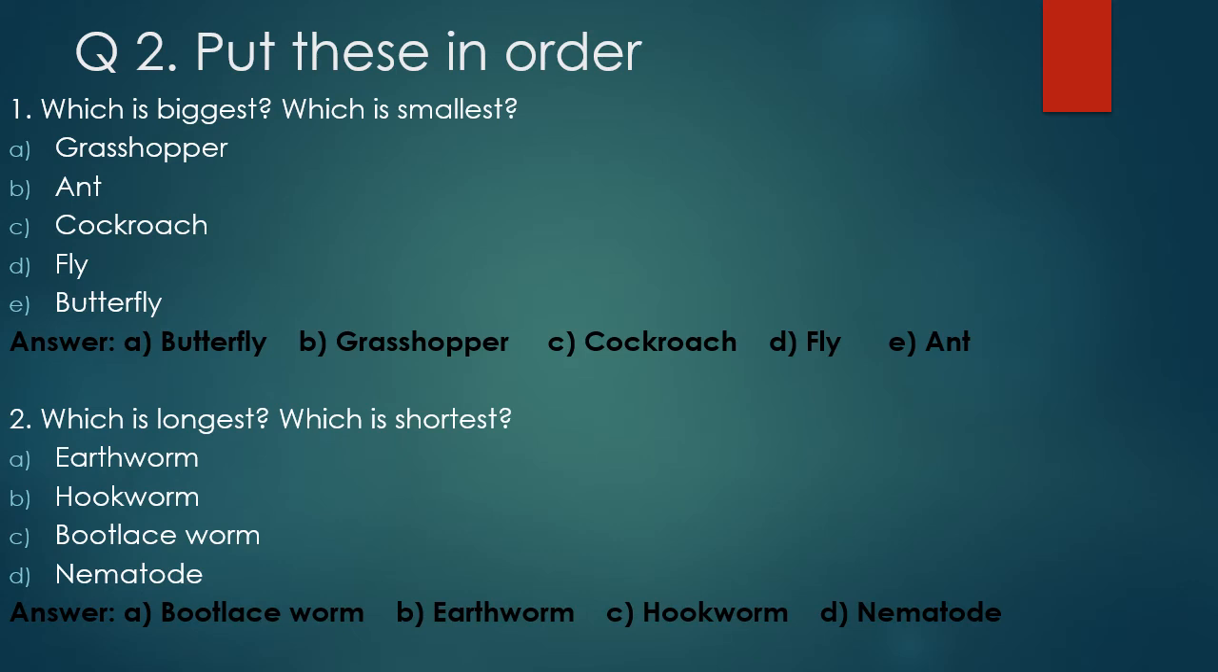Second statement is which is longest and which is shortest. When we classify them according to the length from longest to shortest, their order is bootlace worm, earthworm, hookworm, nematode. So students, you have to learn this, the correct order from longest to shortest.